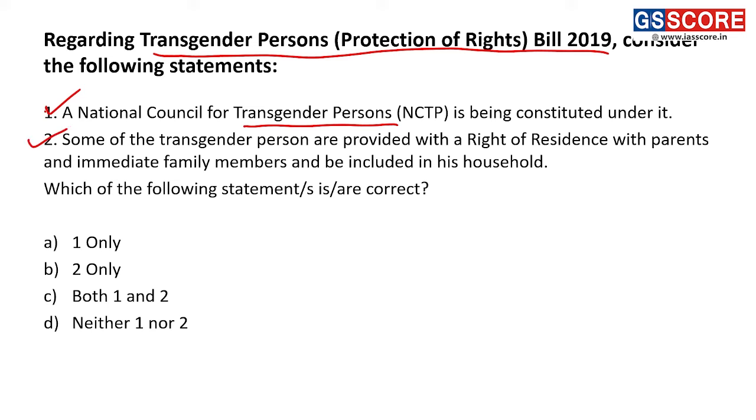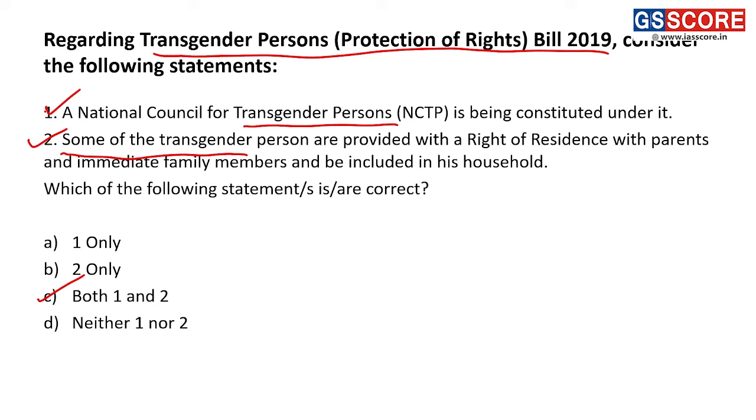So this law first and foremost constitutes a National Council for Transgenders. We'll look into what this council will do, and in case of some transgender persons, this body will also give them the right to reside with their parents and members of immediate family. Both these statements are correct. Our answer therefore is C, 1 and 2.